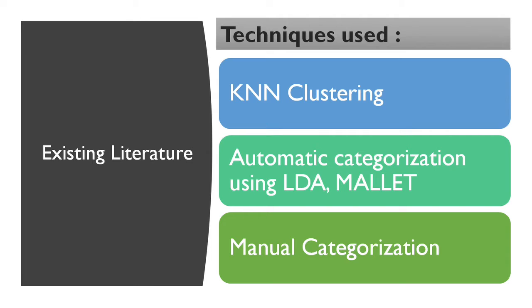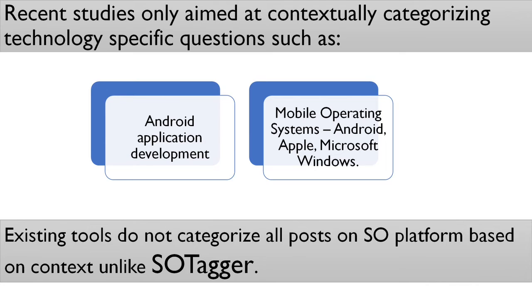However, we observe that studies prior to ours have aimed at contextual categorization specific to certain technologies, such as in areas of Android application development and mobile operating systems such as Apple, Android, Microsoft, Windows. They do not categorize all the posts and are technology domain specific.